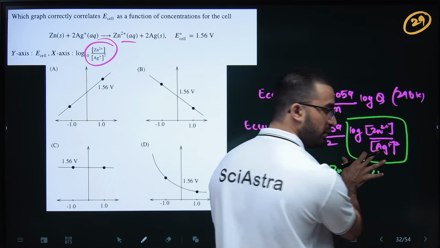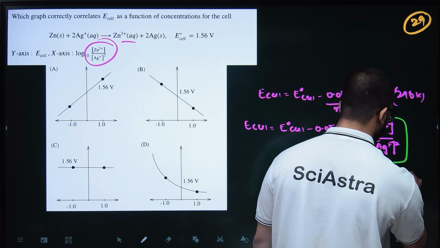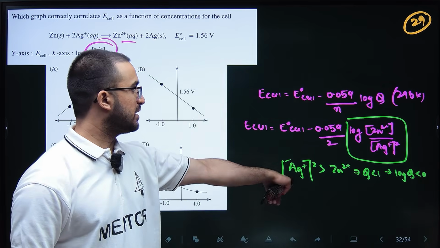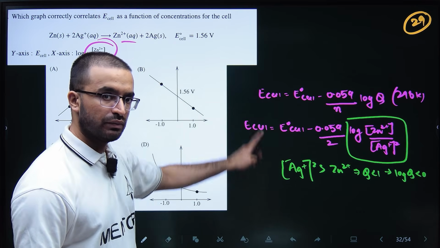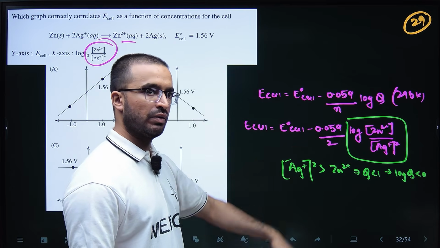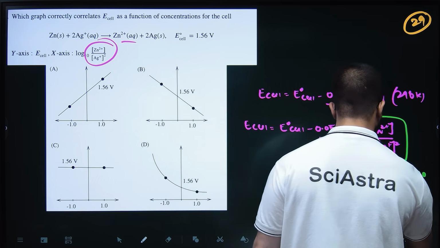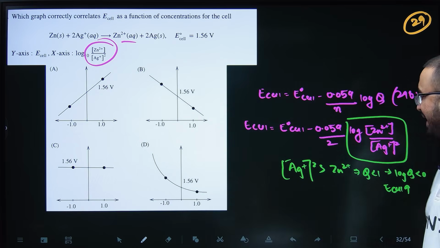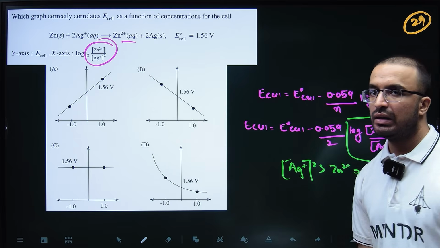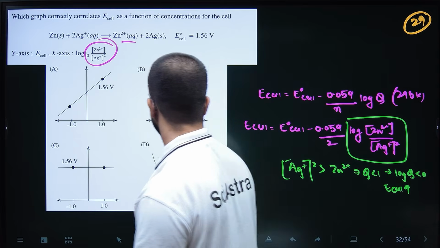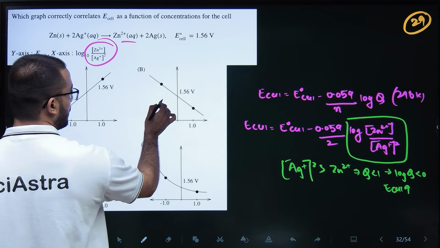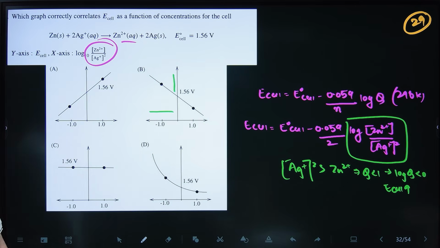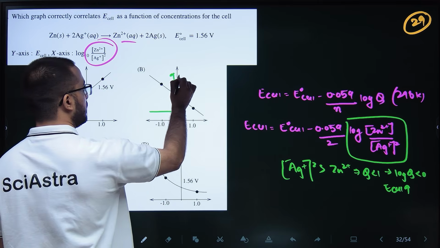If Q is less than 1, log Q will be negative, less than 0, right? If log Q is less than 0, E cell will be positive. See, minus minus will get plus. So this means E cell will go on to be more and more positive as Q will go on to be less and less than 1.